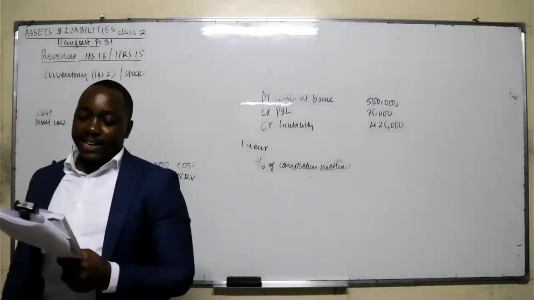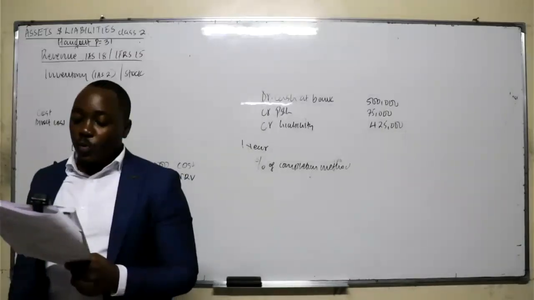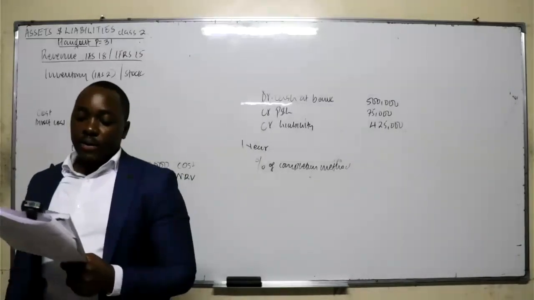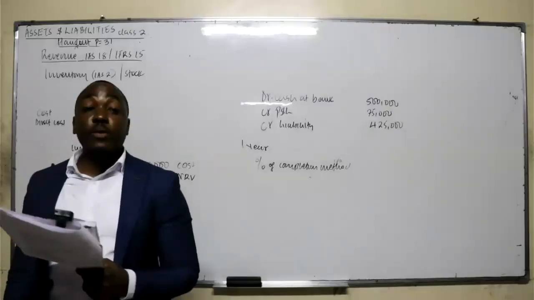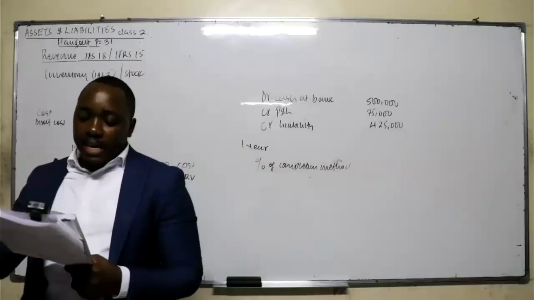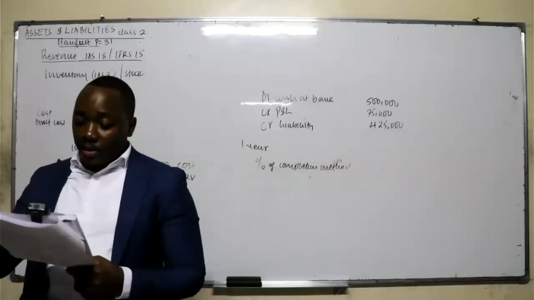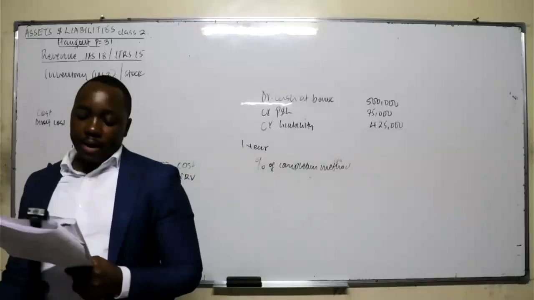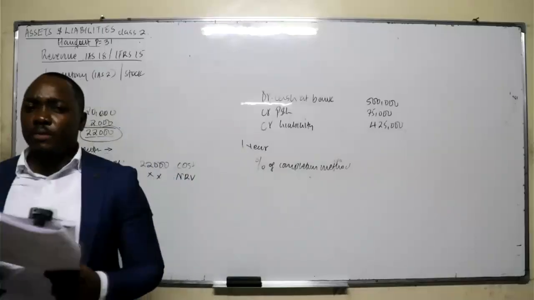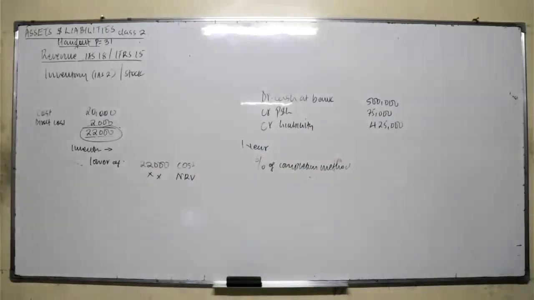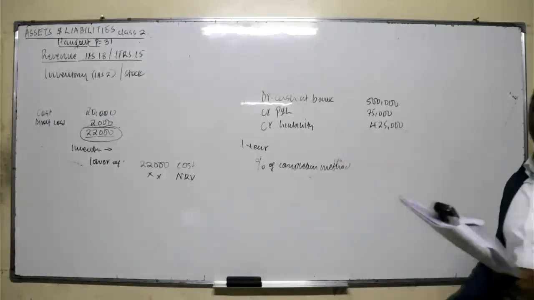Question number 1. The objective of IAS 2 inventory is to prescribe the accounting treatment for inventories for various types of business organizations. Number 1, required. Summarize the key requirement of IAS 2 for manufacturing entity under the following heading. 1, scope of the term inventory. What do you mean by inventory? Asset held for sale in the normal course. I gave you 2 marks.